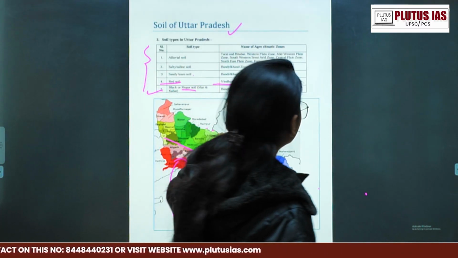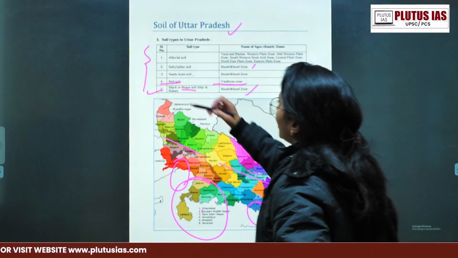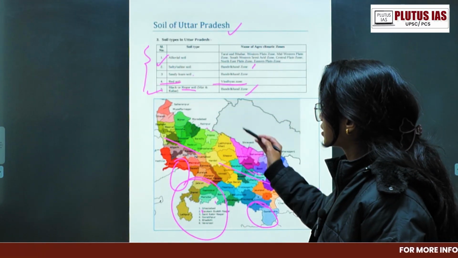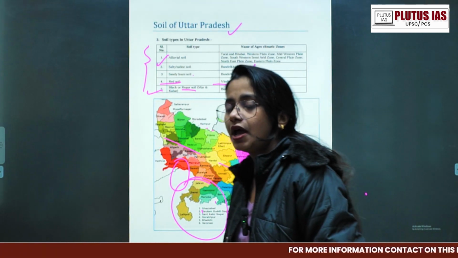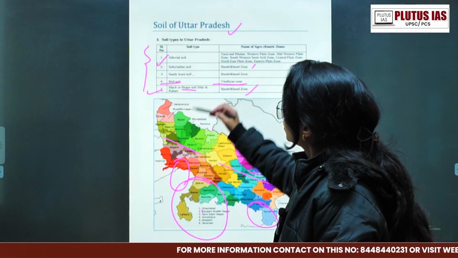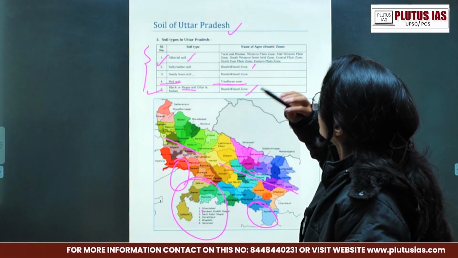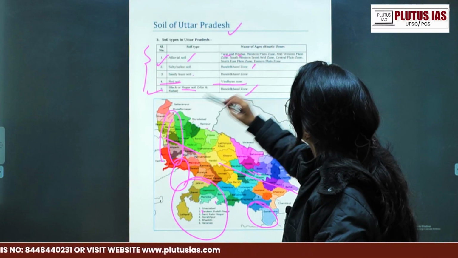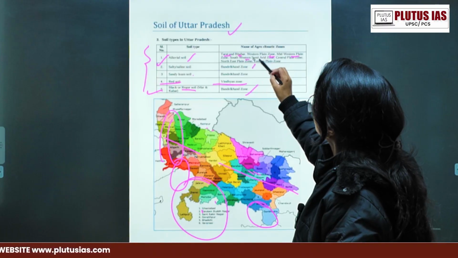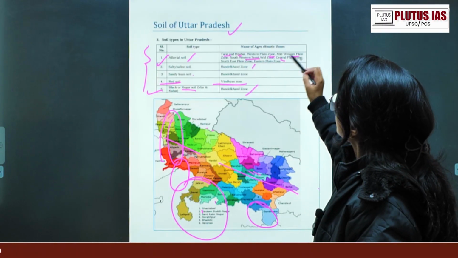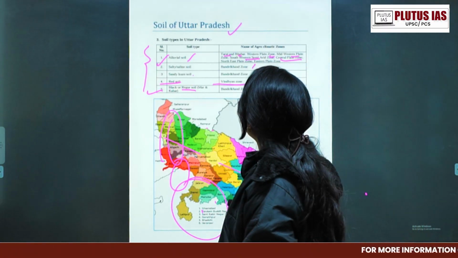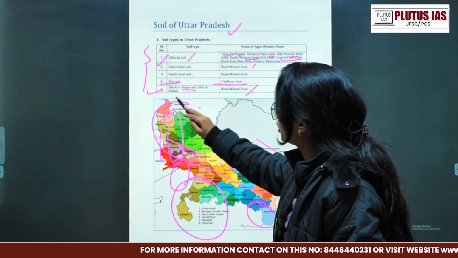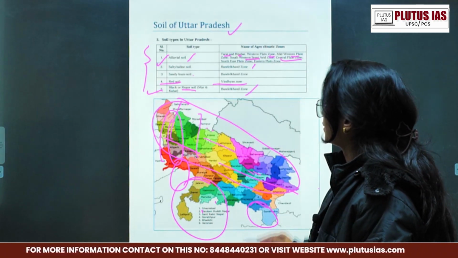Okay, so the first division which we are going to talk about is the alluvial soil. When we started this discussion, we started talking about the Bhabar, Tarai, Gangetic Plains and all. So in the alluvial soil, we're going to talk about everything: the Bhabar and Tarai, then the western plain zone, the midwestern zone, the southwestern semi-arid zone, then the central plain zone, northeastern plain zone and eastern plain zone. Meaning, we will talk about this whole thing in separate subsections, right?